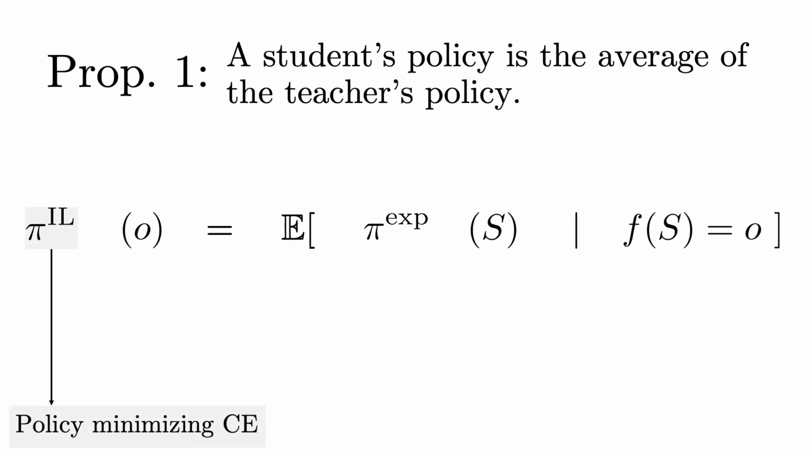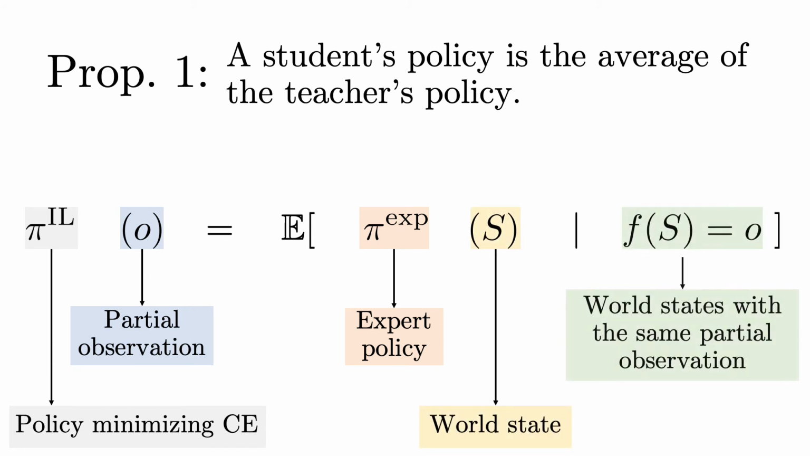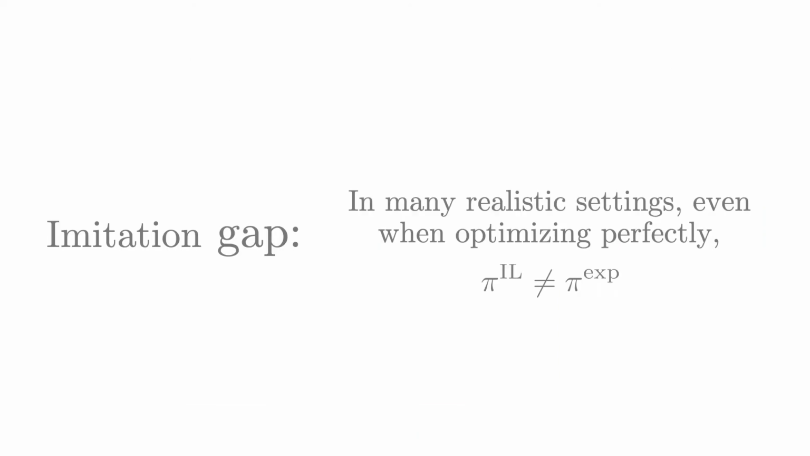We have that the student policy minimizing the cross-entropy loss evaluated at a partial observation equals the average of the expert policy evaluated over all world states which correspond to the same partial observation. In our original example, this means the student would never learn to consistently move in any direction. Thus, in many realistic settings, even if you were able to optimize perfectly, it is possible that a student will fail to imitate the expert.